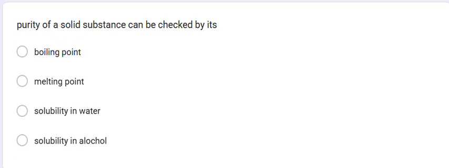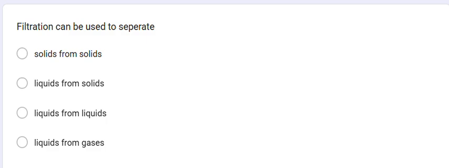Purity of a solid substance can be checked by its boiling point, melting point, solubility in water, solubility in alcohol. The option is melting point. Every pure solid has a fixed melting point. Filtration can be used to separate solid from solids, liquid from solids, liquids from liquids, liquid from gases. Option B is correct, liquid from solids.